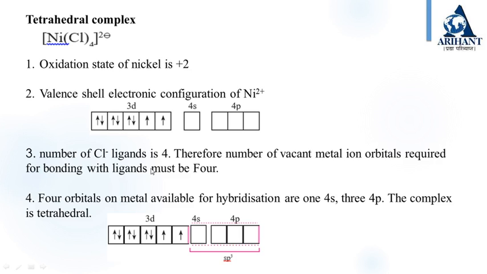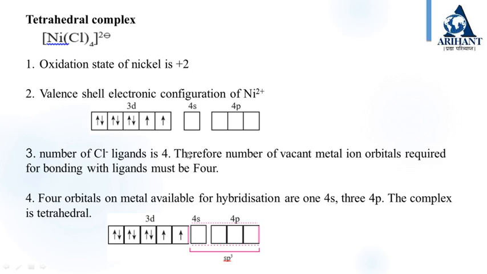Now see the tetrahedral complexes. We will start with [NiCl4]2-. The oxidation state of nickel is +2. The valence shell electronic configuration of Ni2+ is given as 3d, 4s and 4p.